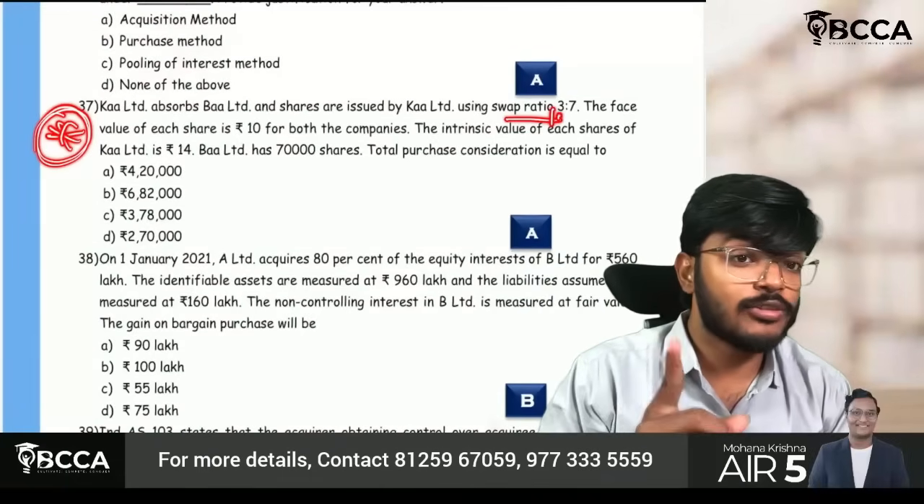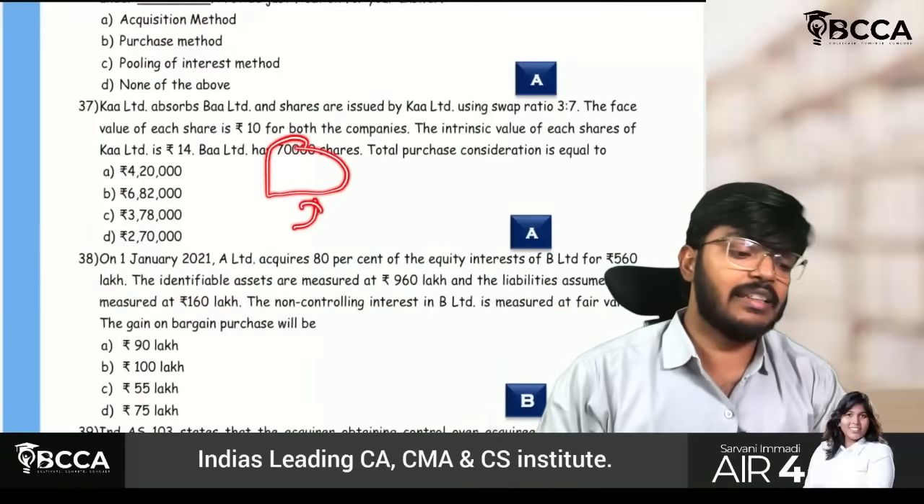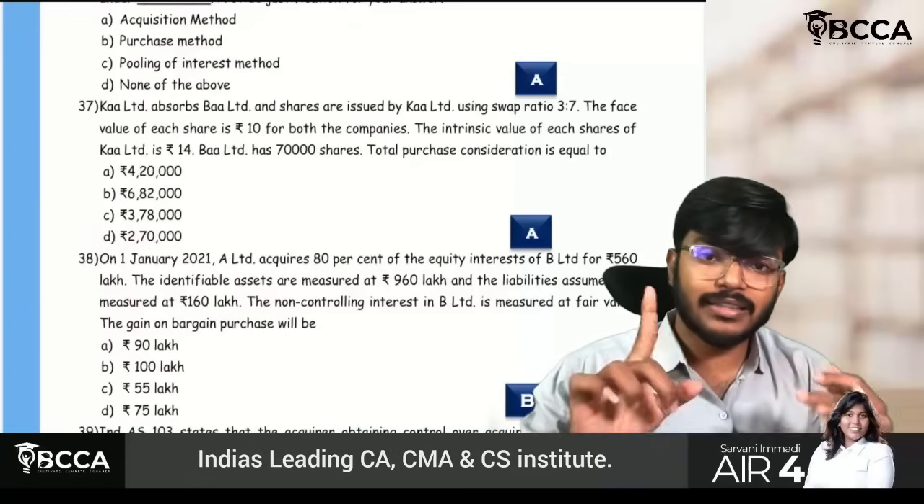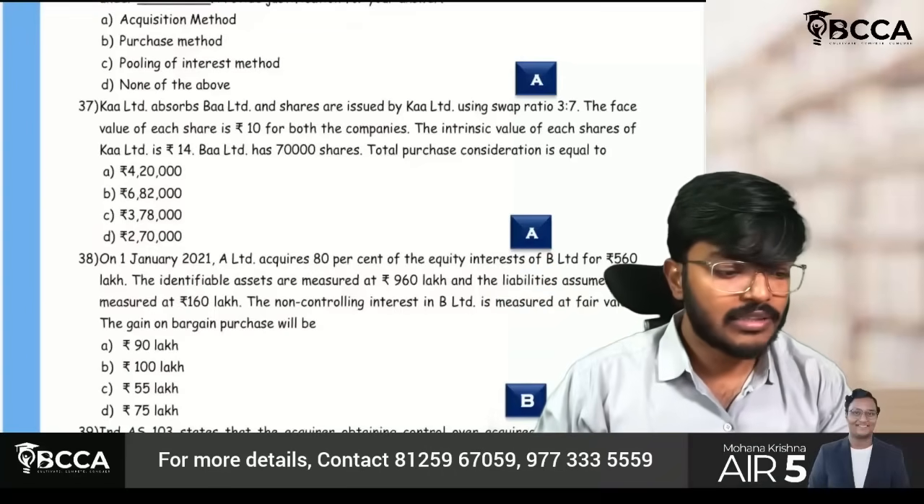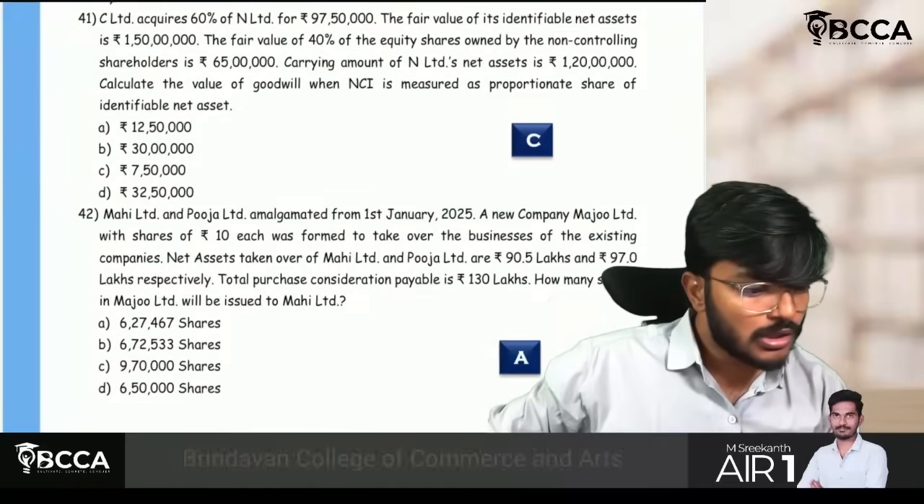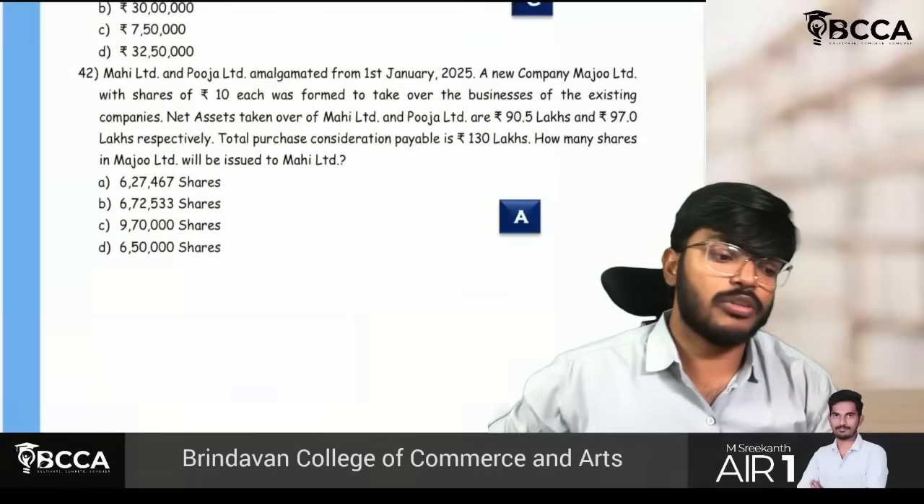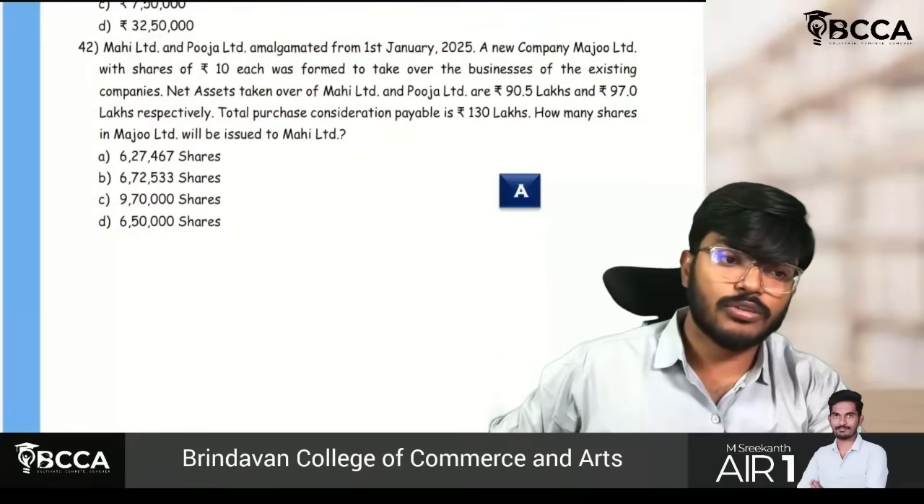Swap ratio 3:7. There we have concluded they forgot to give the number of shares, but even here they have given the number of shares also. Okay, just refer there. Okay, this question we have already covered. Okay, fine. So with this we can conclude. Business combination is also done.